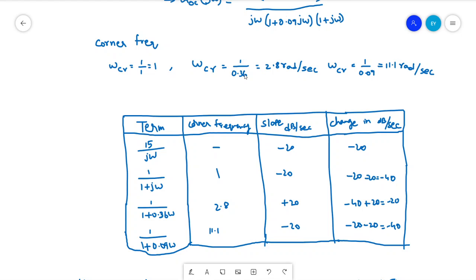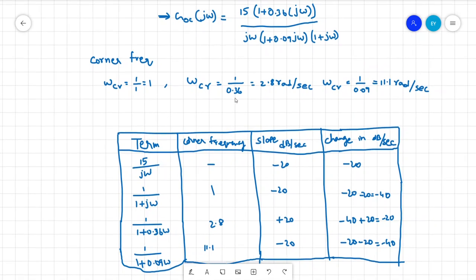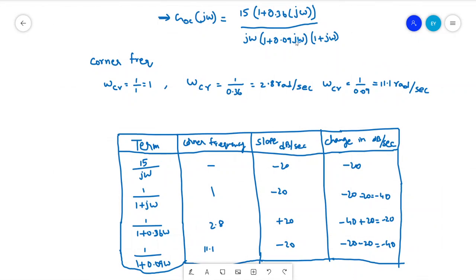Now to write the magnitude in terms of dB, we have to consider all the poles and zeros. So we have 3 poles and 1 zero. The pole at the origin we select as the first pole, and there won't be any corner frequency for it, because it is a pole at origin.